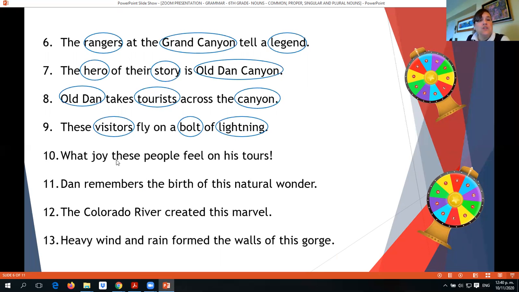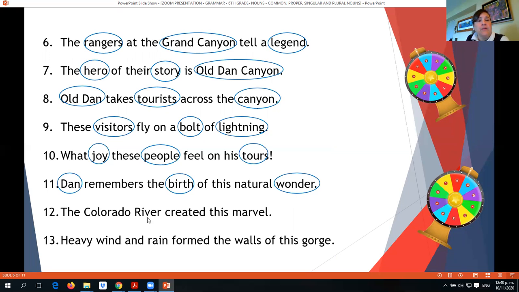Number 10: what joys these people feel on his tours? So we have joys, a common noun, people, a common noun, and tours as a common plural noun. Number 11: Dan remembers the birth of this natural wonder. Dan is a proper noun. Birth is a common noun in this case, because birth can be a verb or a noun, but in this case it's acting as a noun. Of this natural wonder, wonder is also a common noun.